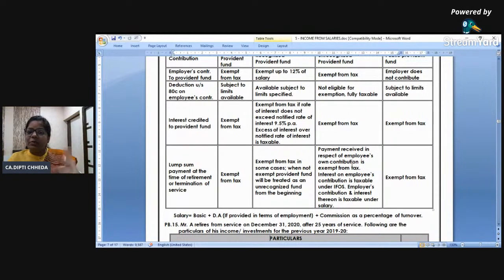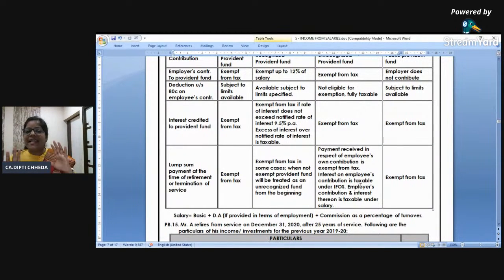Employee's own contribution is exempt. I only paid and I only received. Employee's contribution interest is taxable under income from other sources. Can you see? Now, employer's contribution and interest on employer's contribution is taxable under income from salary, profit in lieu